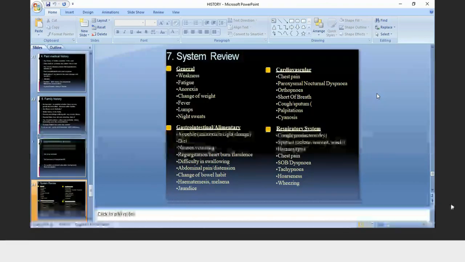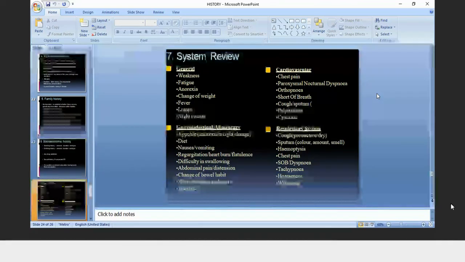When you become expert in history taking, the patient will tell you these problems, and you will get to know where your diagnosis is going. So if the patient is saying I am having loss of appetite, difficulty in swallowing, change in bowel habit, you will look for the GIT problems. Okay. In case of cardiovascular, the patient will say to you, I am having chest pain, shortness of breath. Then your history will revolve around the cardiovascular.